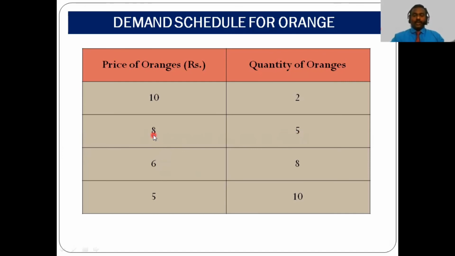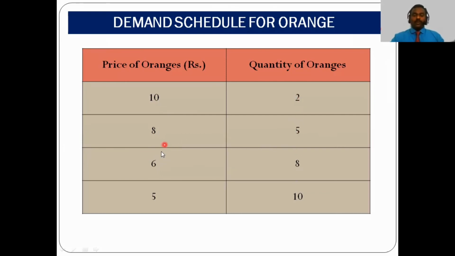Now think of the scenario where the price increases from 8 rupees to 10 rupees. Obviously, the demand decreases from 5 units to 2 units.